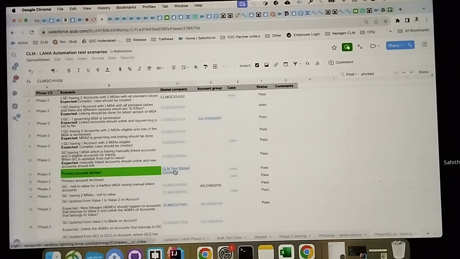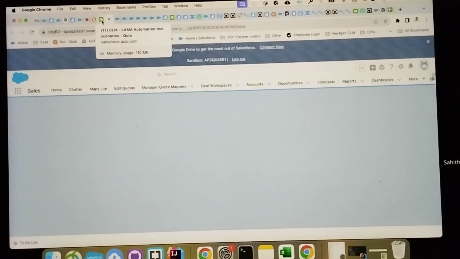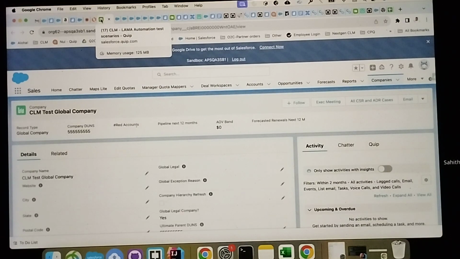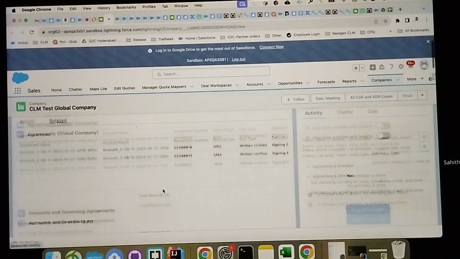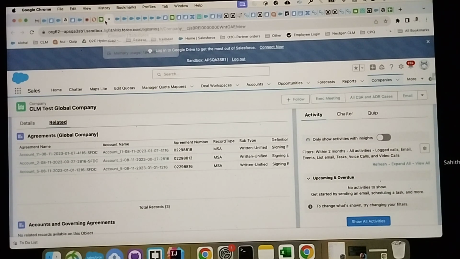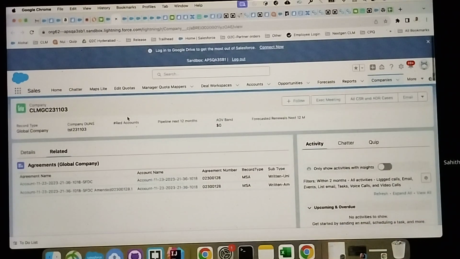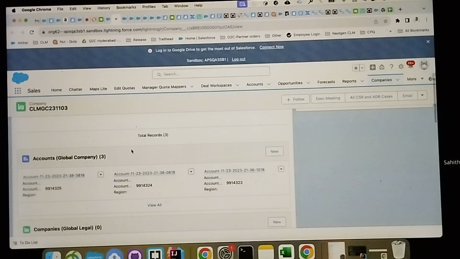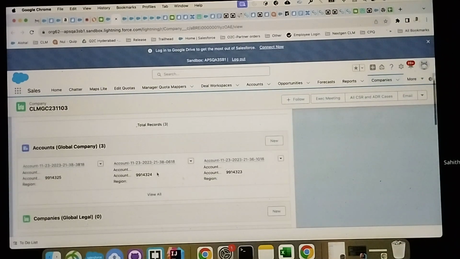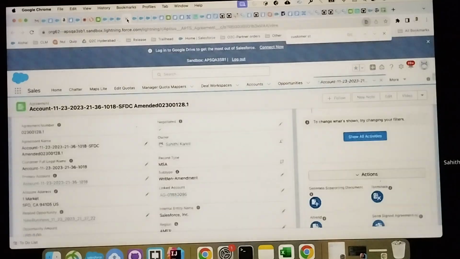Let me go through this primary account. I will show you it here itself. What is the primary account? 1018 is the primary one. So I'll take up this one, 0618.